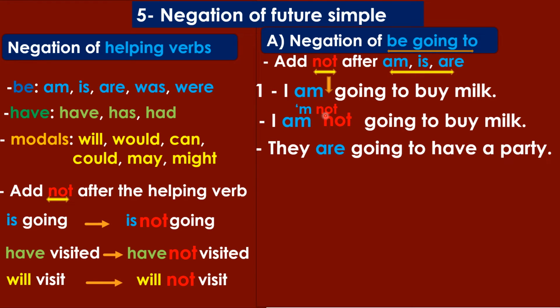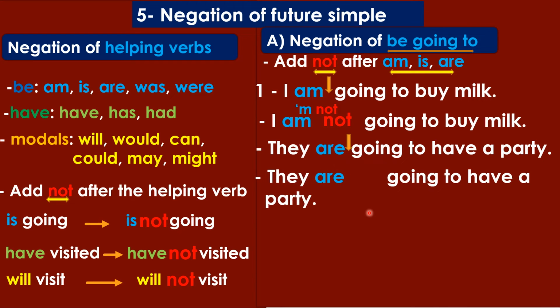Let's have a look at another example. They're going to have a party. So I'm going to put not after are. أحط not بعد are. So they are not going to have a party. يبقى بستخدم are not going to have a party. Or I can say they aren't. ممكن أقول aren't, the contracted form or the short form of are not, أو apostrophe re not. Okay.